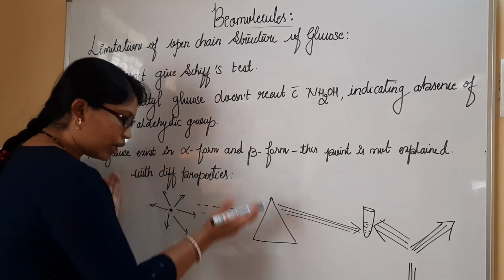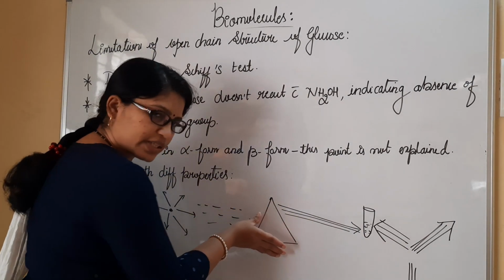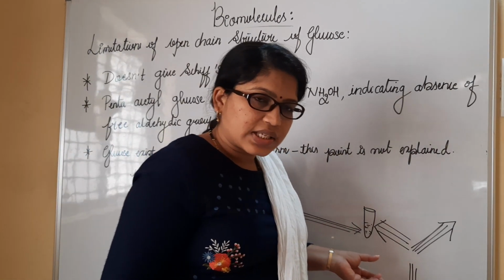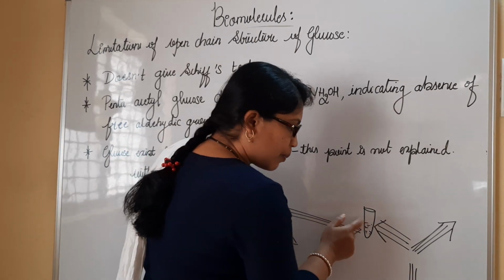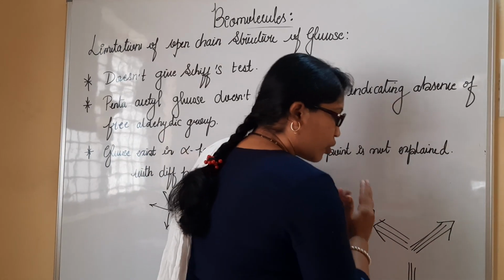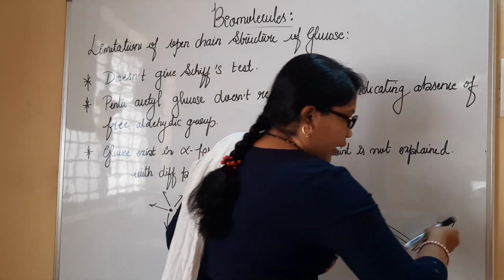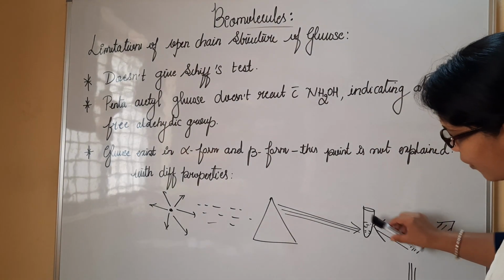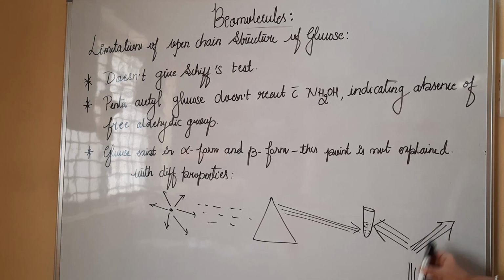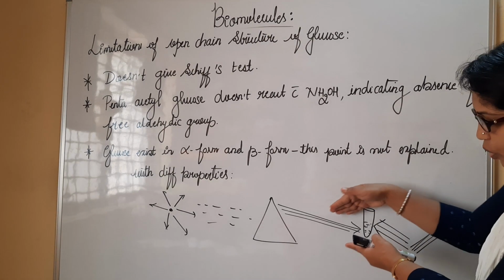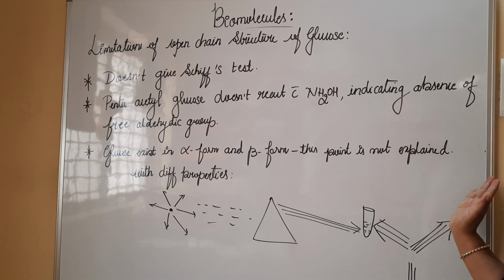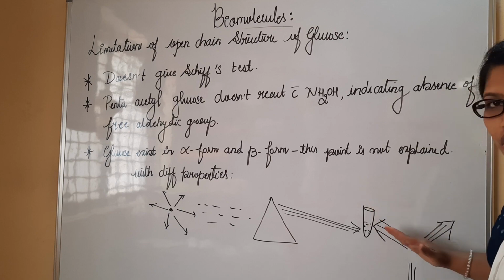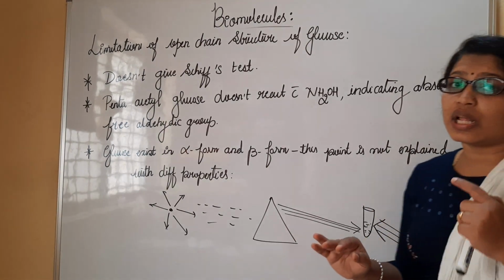Let me make my points still clear. The light which is passing in all the directions is going to be moved to the prism to make it plane polarized light. When this plane polarized light is passed over the sample, what happens? This sample having carbon atoms will make light vibrate on the right side, or it may happen that the light may be vibrated at the left side, or it may remain the same. If the plane polarized light is vibrating at the right side, it is said to be dextrorotatory. If the light is moving at the left side or vibrating at the left side, it is known as levorotatory.